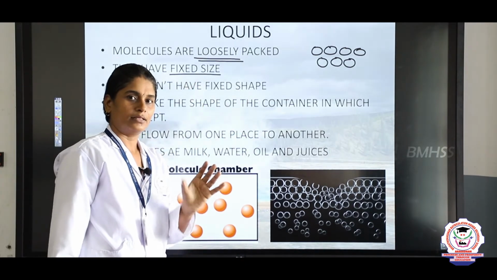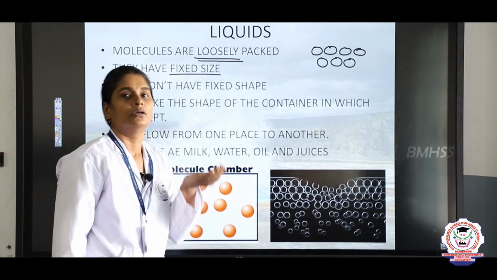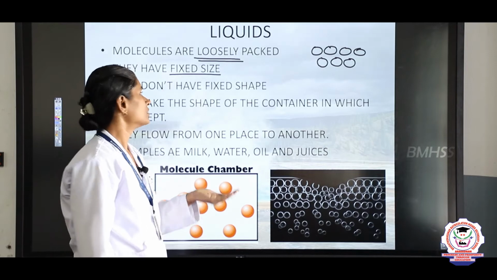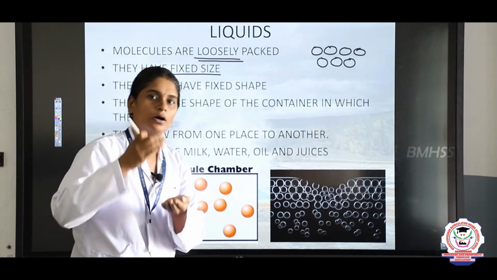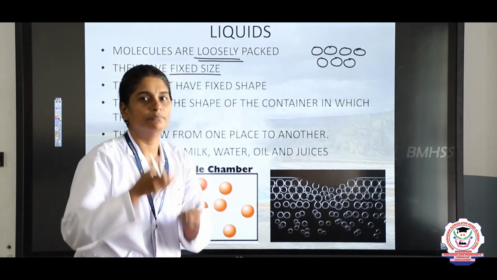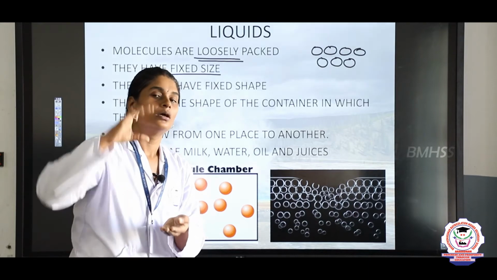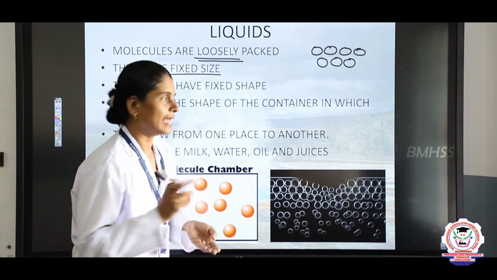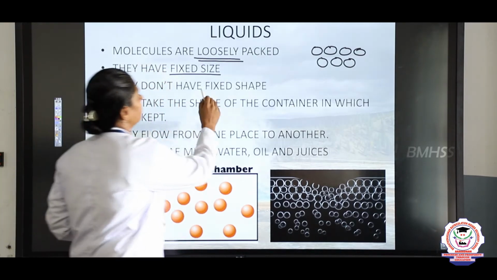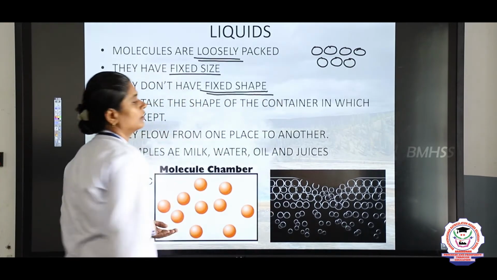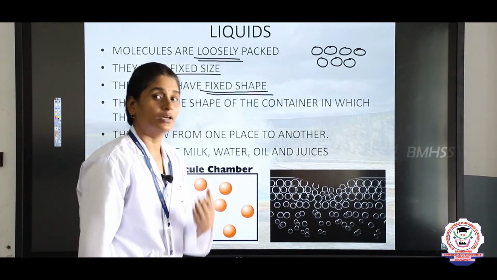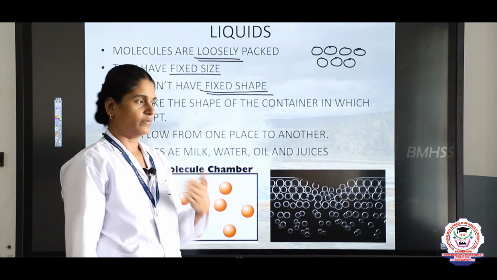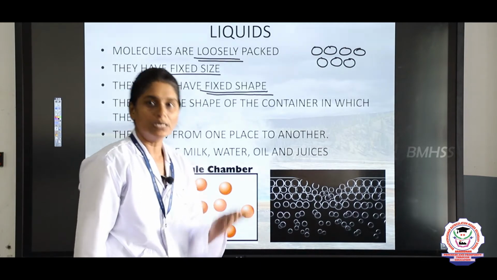We can measure the quantity of the liquid. So we can say 1 liter of water or 1 liter of milk, like that we can measure the quantity of the liquid. So it has a fixed size. They don't have a fixed shape. Can we say the shape of the liquids? No, we cannot say the shape of the water, or the shape of the milk, right?